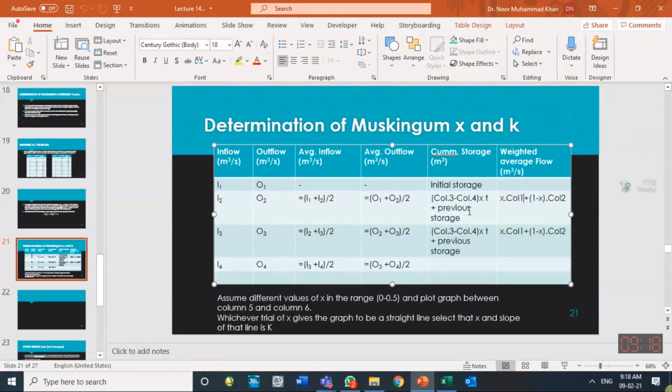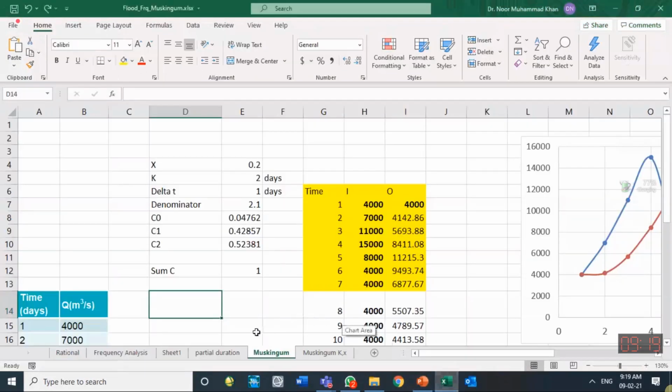So once you have these two columns completed, you can draw the graph. In this column, you need to initially suppose some x value. Then you will have a graph. If that graph is a linear line, x value is correct. Otherwise, change x value so that you should get a linear line. So that is how it's done over here.